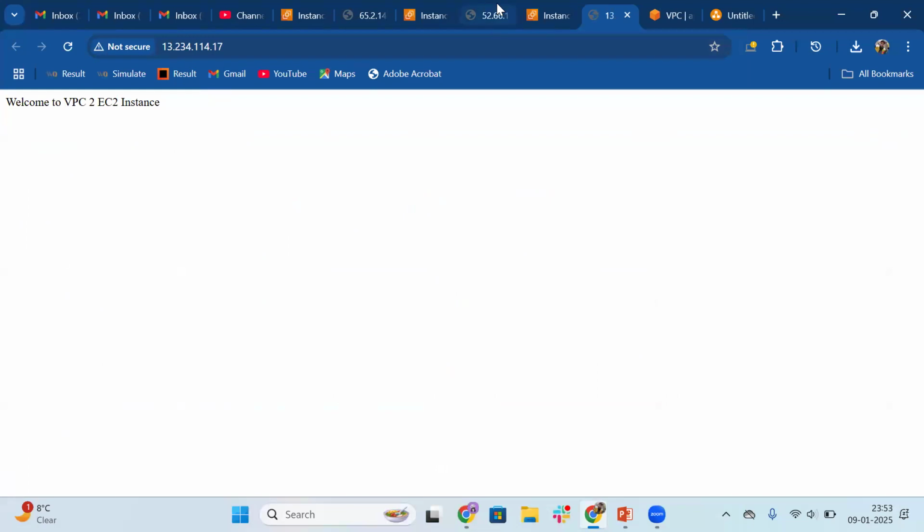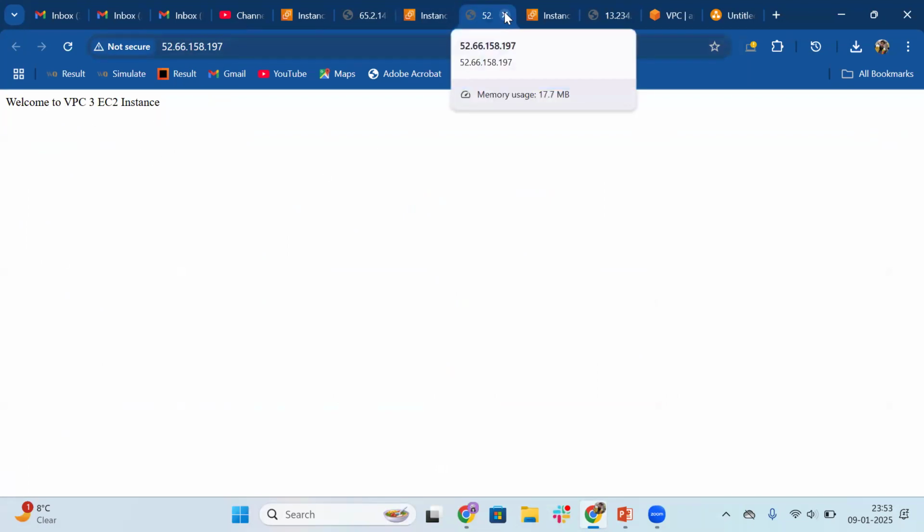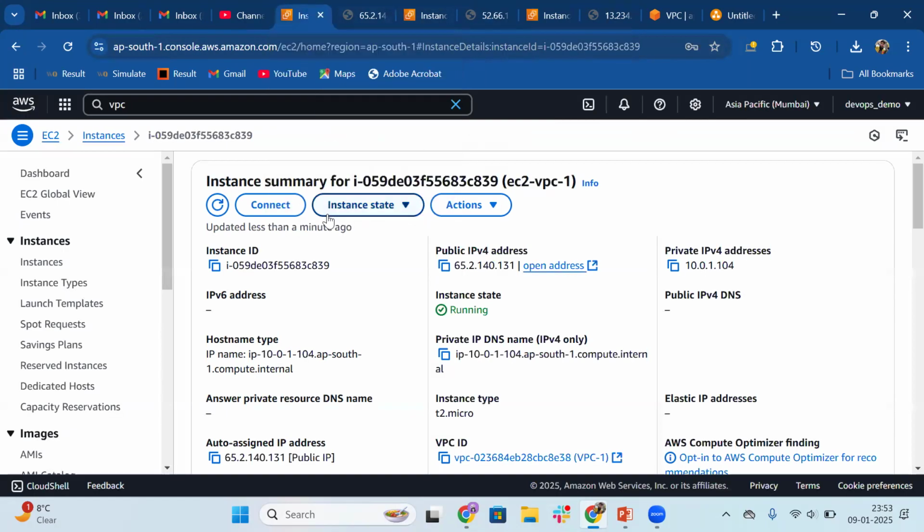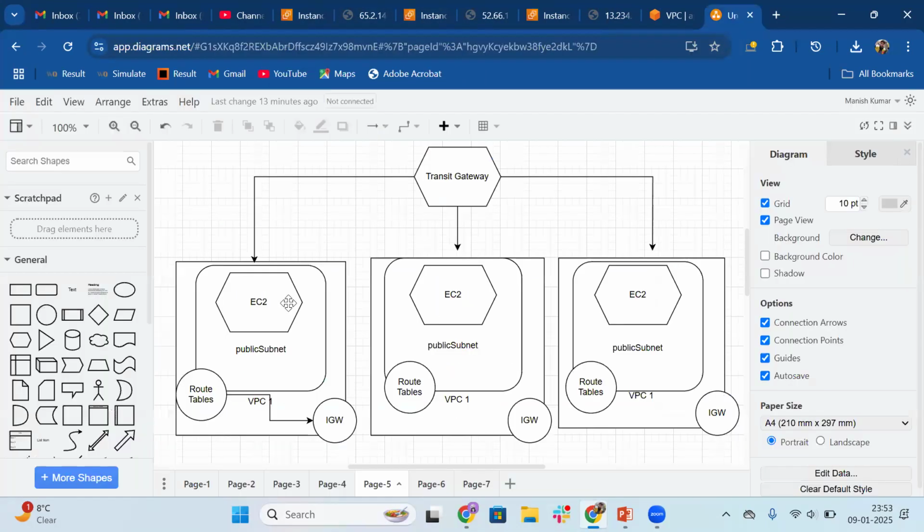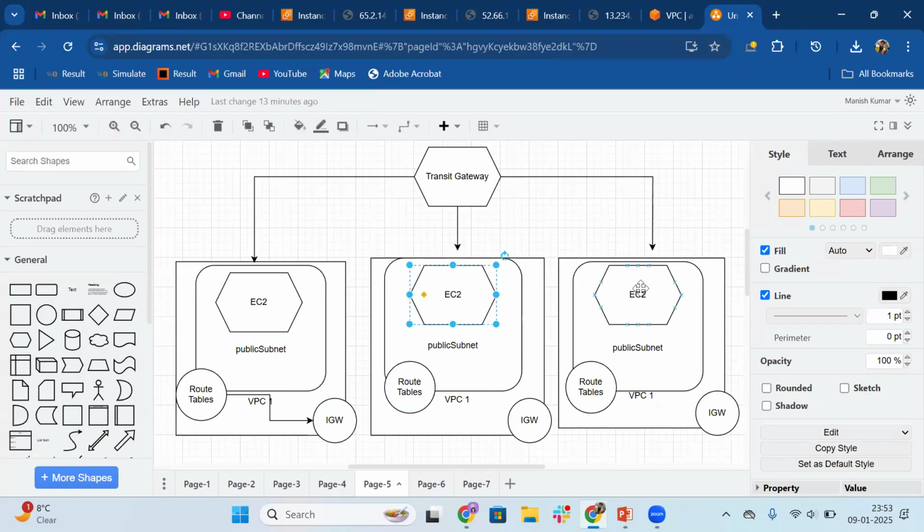Welcome to VPC 2 EC2 instance. Welcome to VPC 3 EC2 instance. So all these instances were working fine, correct? So now what we have achieved, we have created three public EC2 instances which have the three different messages.